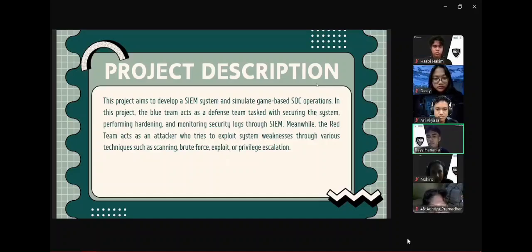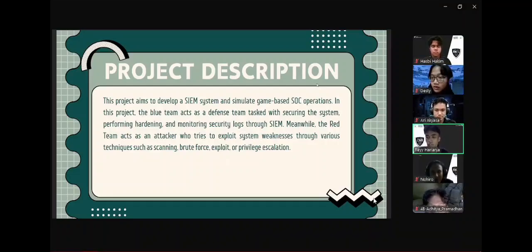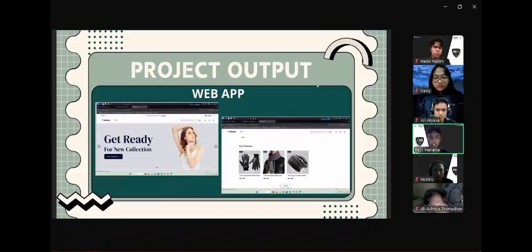This project is a CMD system and simulation game based on security operations. The blue team acts as a defense team tasked with securing the system, performing hardening, and monitoring security logs through SIEM. Meanwhile, the red team acts as an attacker who threatens to exploit system weaknesses through various technical scanning, brute force exploitation, or privilege escalation. The next slide will be continued by Adit.